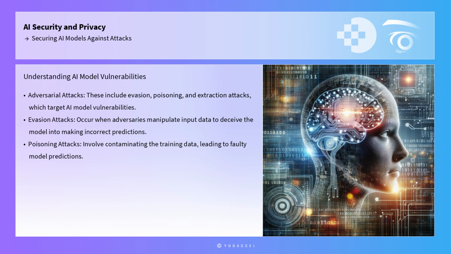Evasion attacks occur when adversaries manipulate input data to deceive the model into making incorrect predictions. Poisoning attacks involve contaminating the training data, which can lead to faulty model predictions. Extraction attacks aim to steal the model's internal parameters, compromising intellectual property and potentially allowing malicious actors to replicate the model or uncover sensitive data.